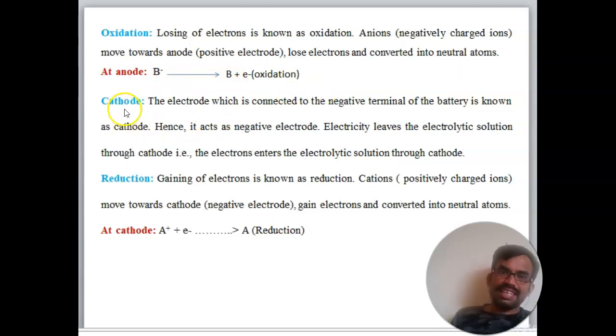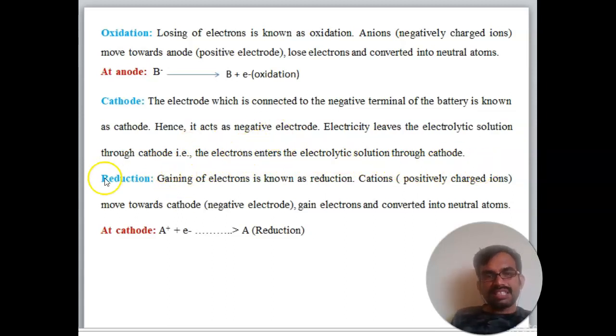Now you can see the cathode. The electrode which is connected to the negative terminal of the battery is known as the cathode. Hence it acts as the negative electrode. The electricity leaves the electrolytic solution through the cathode, so electrons enter into the electrolytic solution through the cathode.